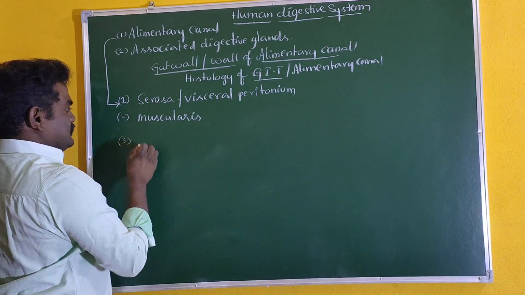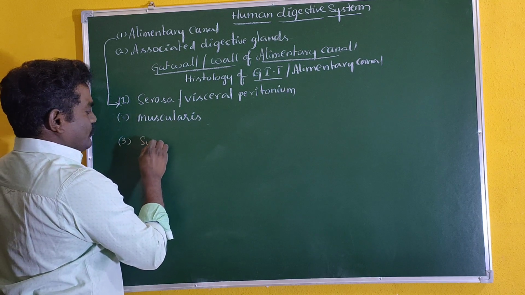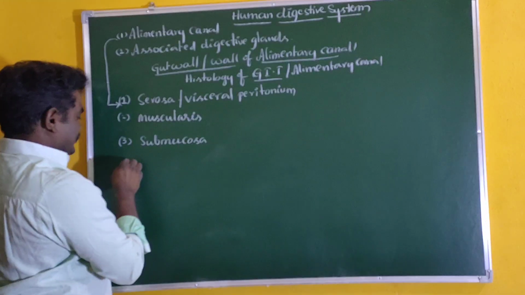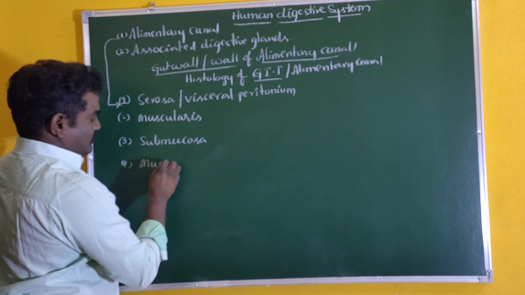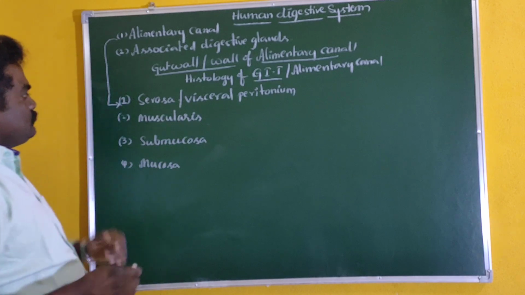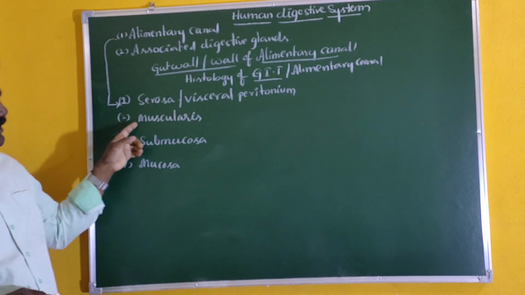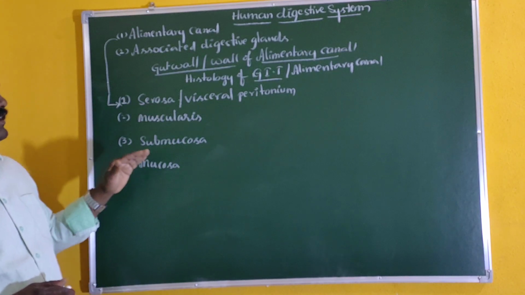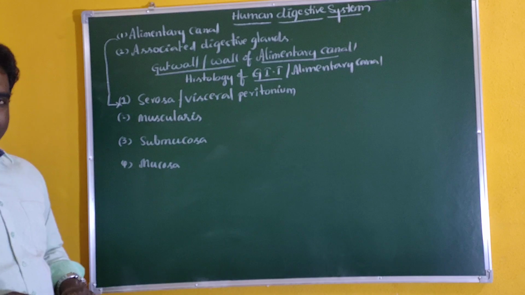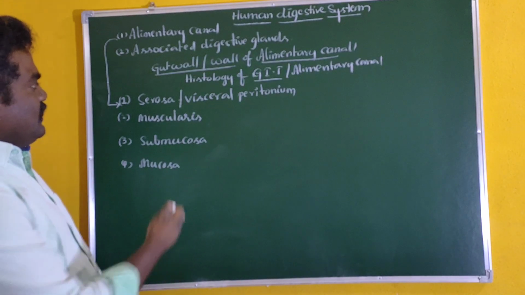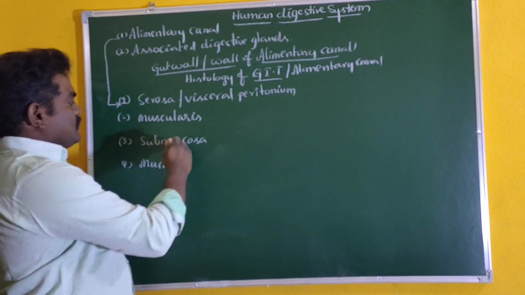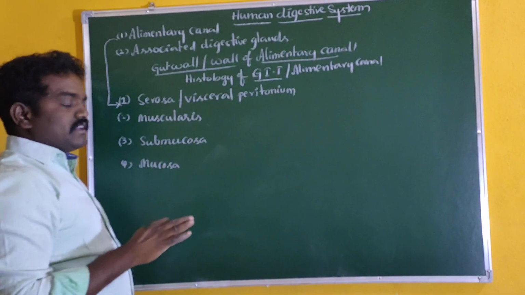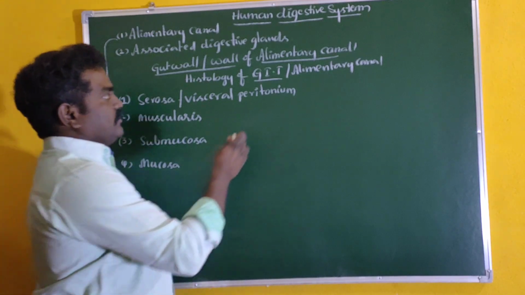The third layer is submucosa, and the fourth layer is mucosa. So: serosa, muscularis, submucosa, mucosa. These are the four layers noticed in the wall of the alimentary canal or gastrointestinal tract. Where these layers are noticed, I will discuss right now.